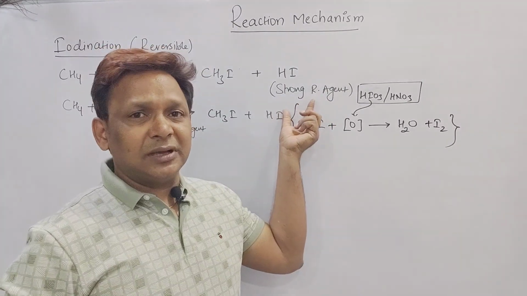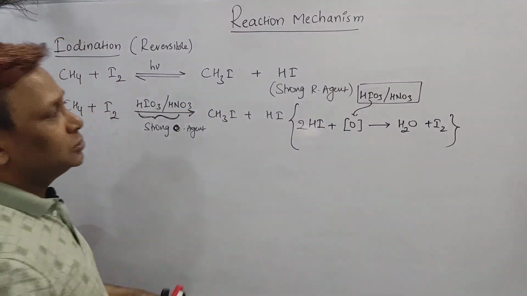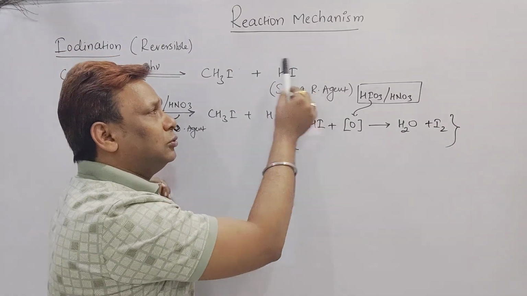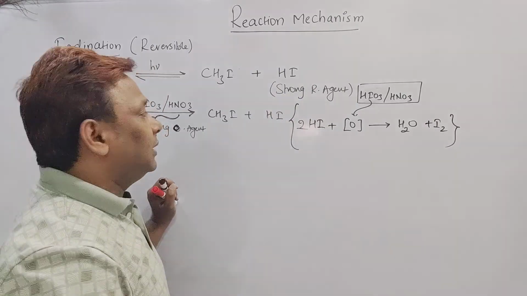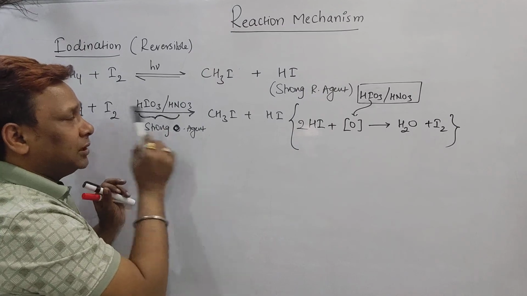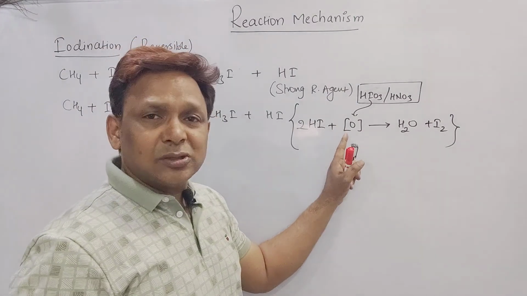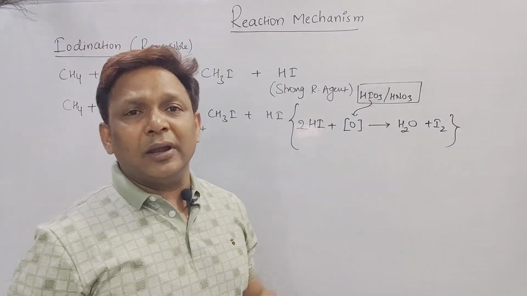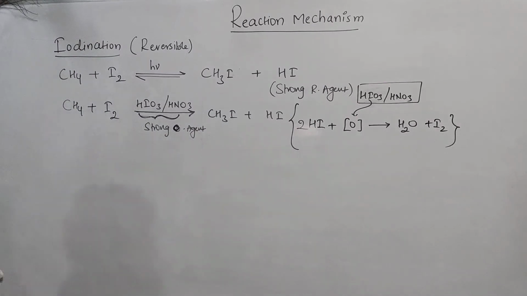As it forms HI, a strong reducing agent, it will reduce CH3I back to CH4. So to make the reaction go only in the forward direction, what do we have to do? We have to take out the HI which is obtained here. How can we take it out? By combining it with a strong oxidizing agent like HIO3 and HNO3, because together they provide nascent oxygen, and this nascent oxygen combines with the HI and forms H2O and I2. Hence the reaction goes only in the forward direction. Please see once.